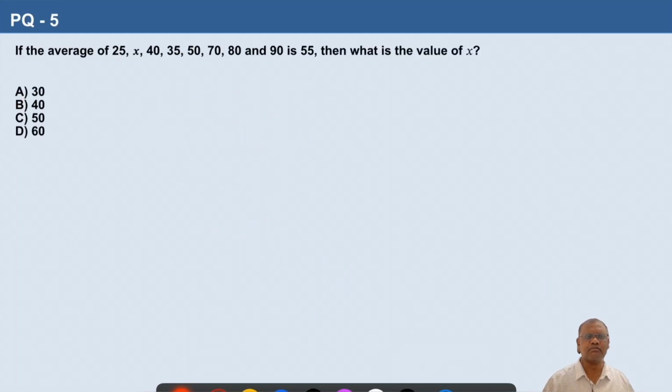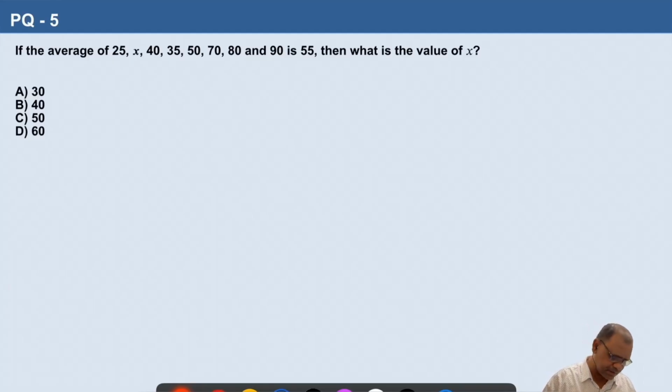Question number 5. If the average of 25, x, 40, 35, 50, 70, 80 and 90 is 55, then what is the value of x? So let us find out the average of all these numbers and equate it to 55.